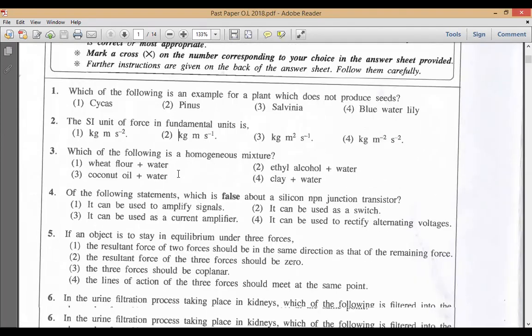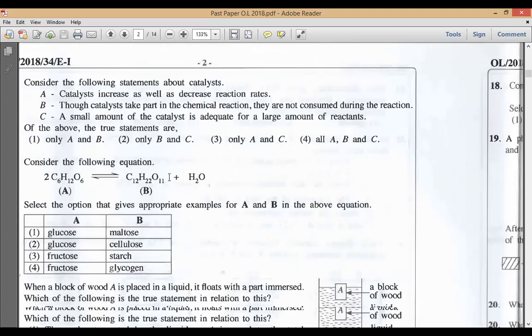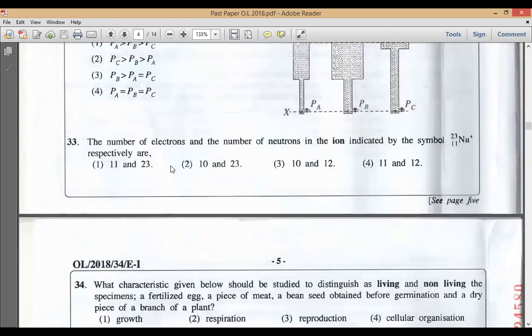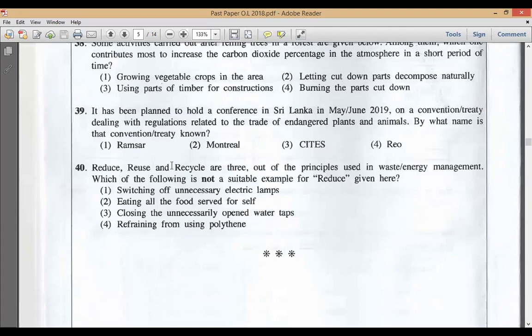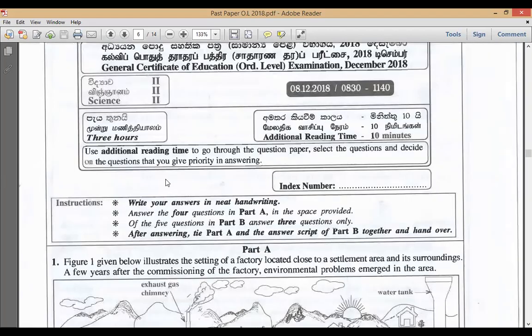So you have 40 MCQs in a paper. Let's go down, right? Once the 40 is complete, now you go to the second part. Part 2, you have 3 hours, right?